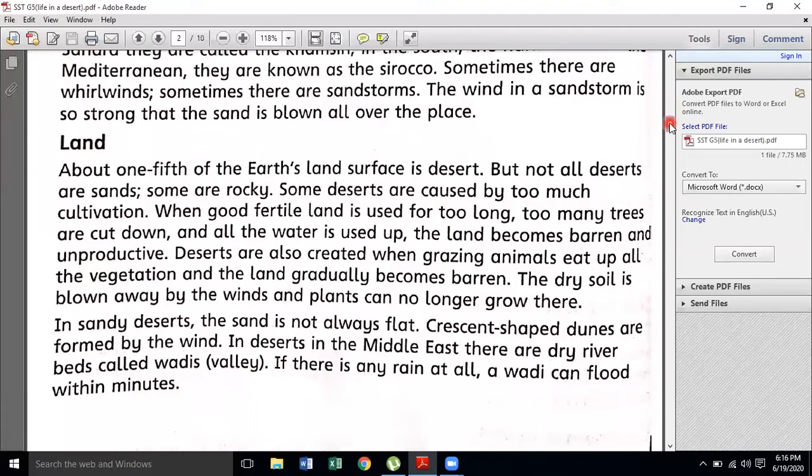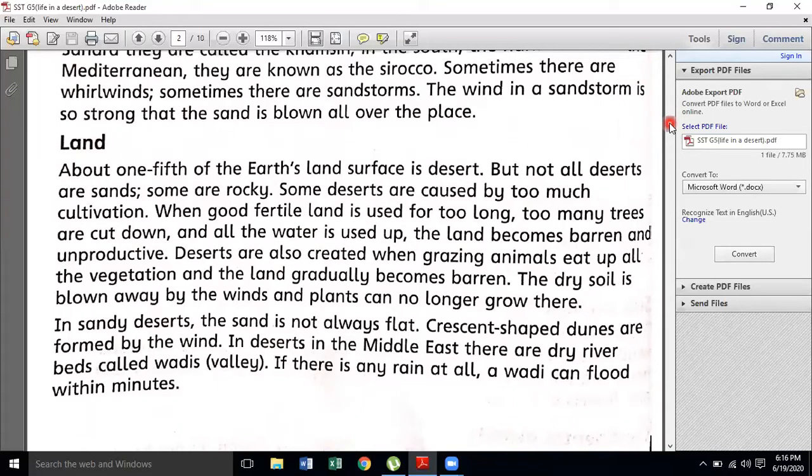What kind of land? What are the deserts? Students, let me tell you here. Some of the deserts on planet Earth are natural. They are made by Allah Almighty. But some of the deserts are just barren lands that we people made into deserts. How? By cutting a lot of trees, we made the land desert, barren. Barren means banjar. By doing a lot of cultivation, we made it desert.